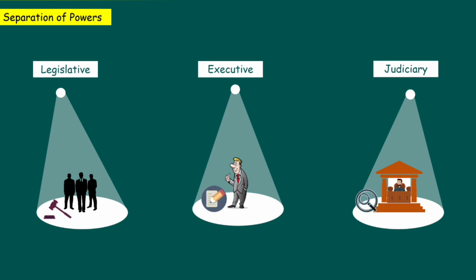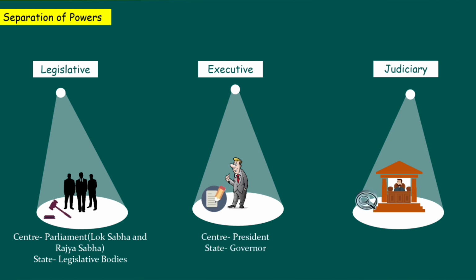Legislature will be handled by Parliament including Lok Sabha and Rajya Sabha at central level and state legislative bodies at state level. Executive will be handled by President at central level and by Governor at state level. And judiciary will be handled by Supreme Court, High Court and other subordinate courts.